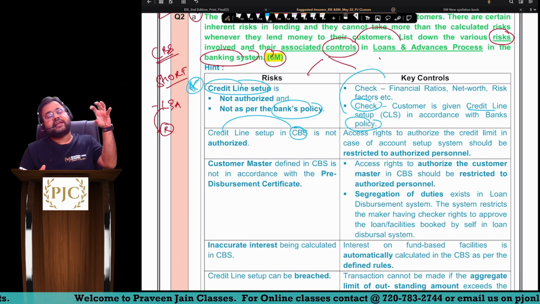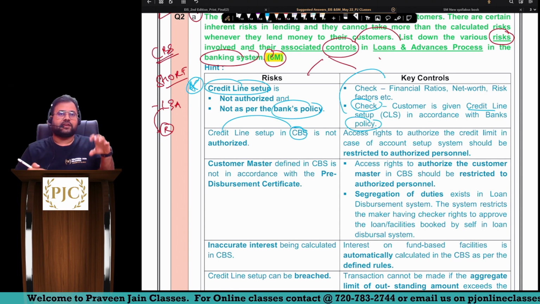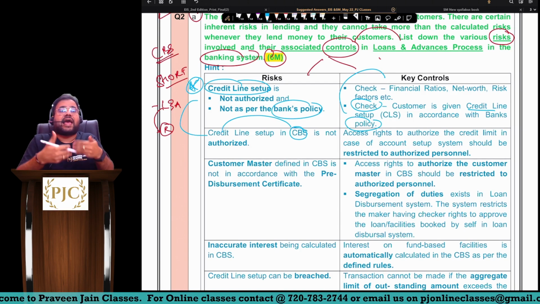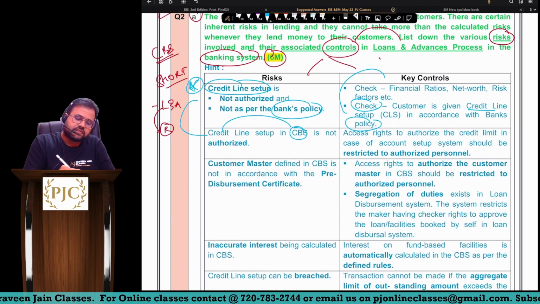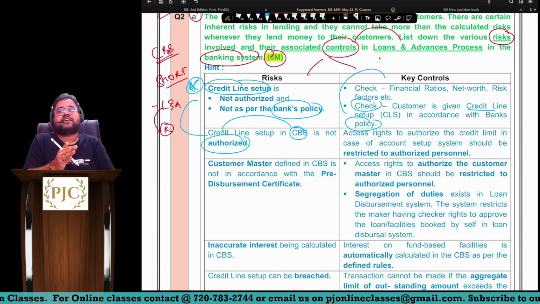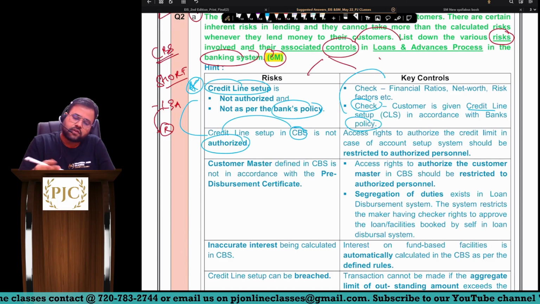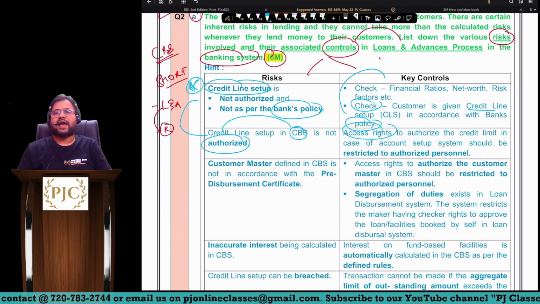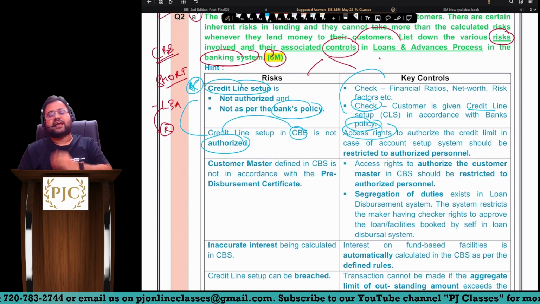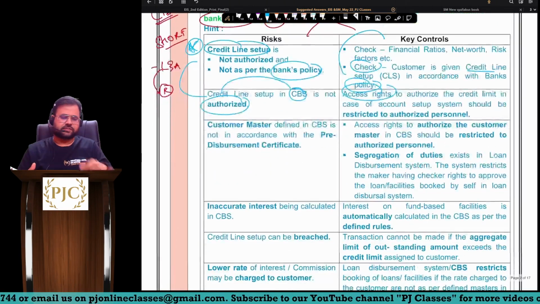Now the same credit line setup, we have to put in the core banking system also. So can I say somebody is accessing the software? So here, the credit line setup in CBS is not authorized. Meaning, in the software it is not authorized. So obviously you have to have proper access controls and ensure that this access is given only to authorized persons.